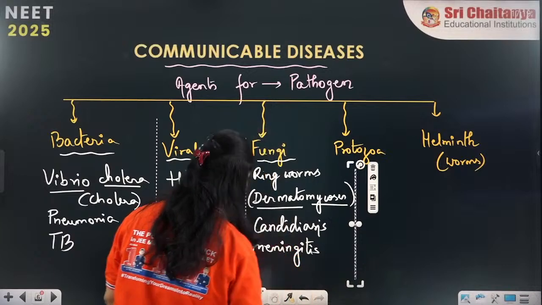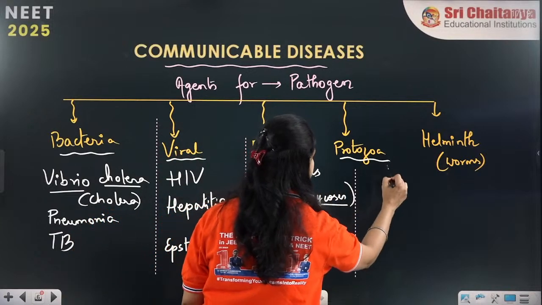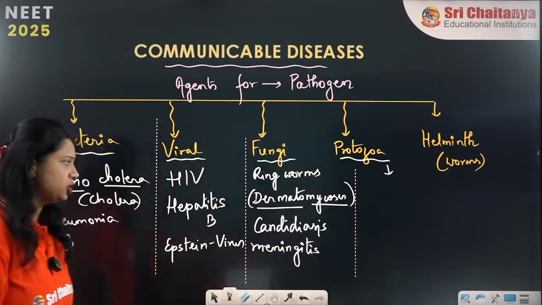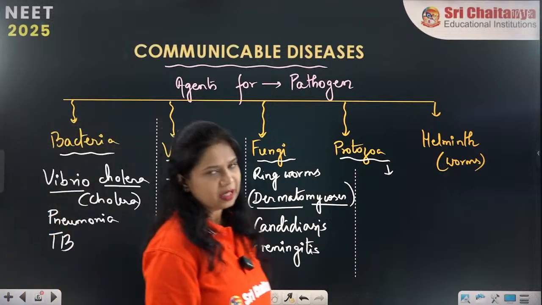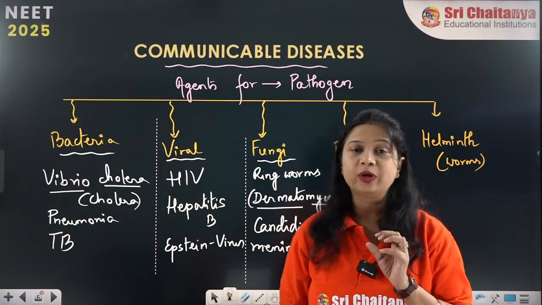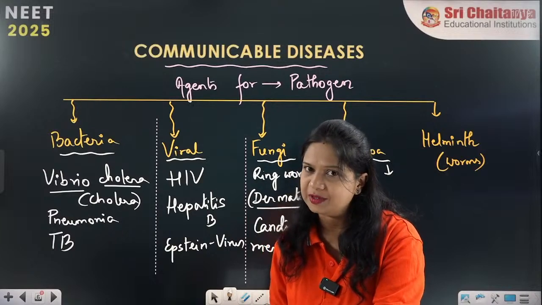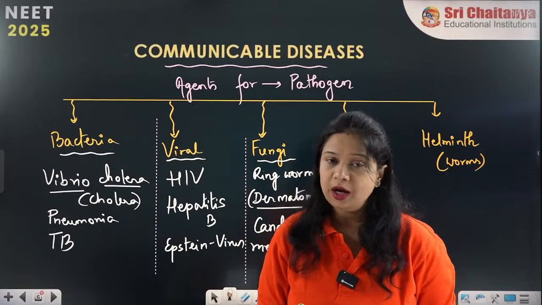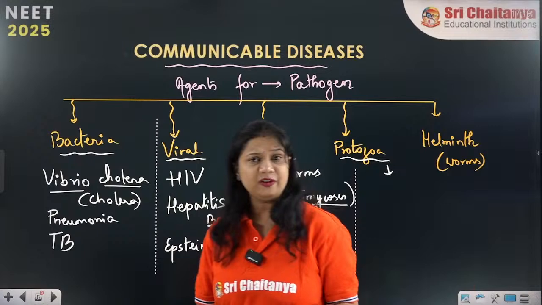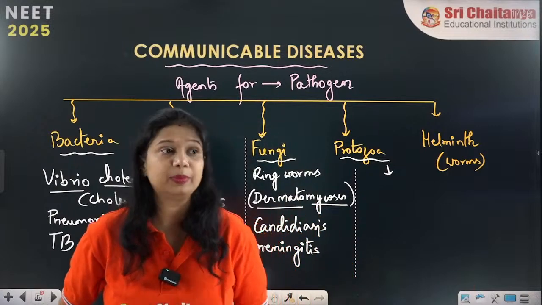Now we are moving on to the protozoal infections. What all protozoal infections are there? Protozoa means they are eukaryotic unicellular organisms. So these protozoa will cause severe forms of infections in the human body. But what are the